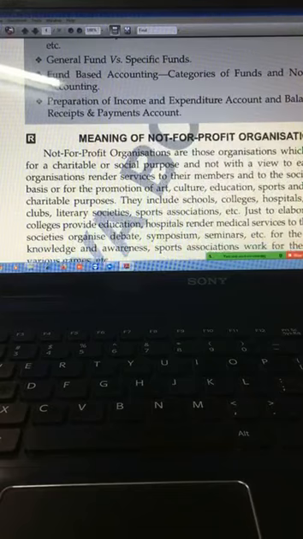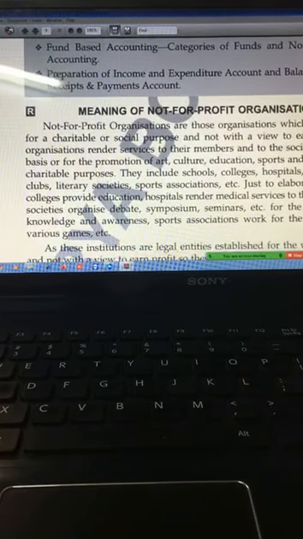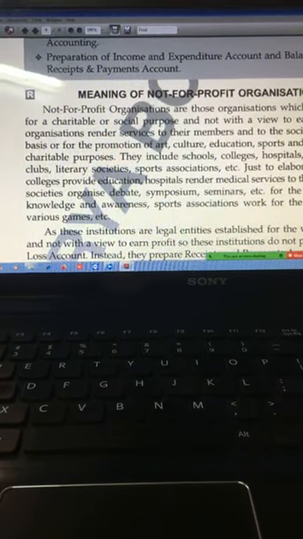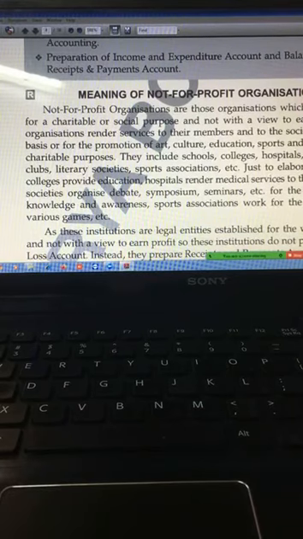Now coming to the first part, that is meaning of non-profit organization. Okay, now non-profit organizations are those organizations which are established for some welfare purpose. It might be for charity or for some other social purpose. Its main aim is not to earn profit.